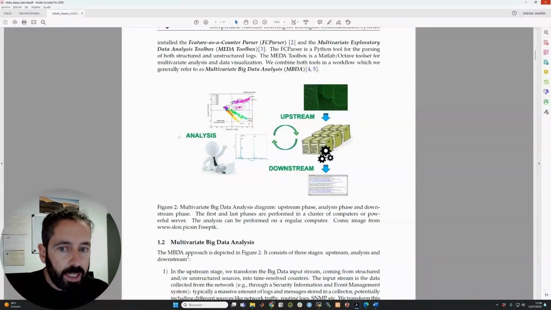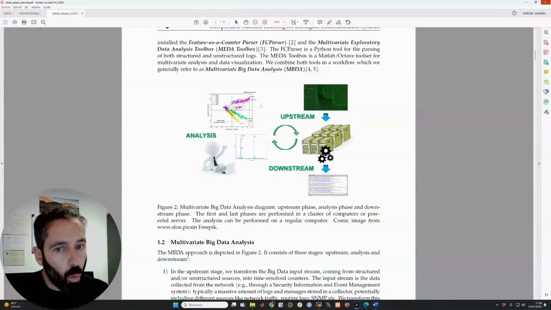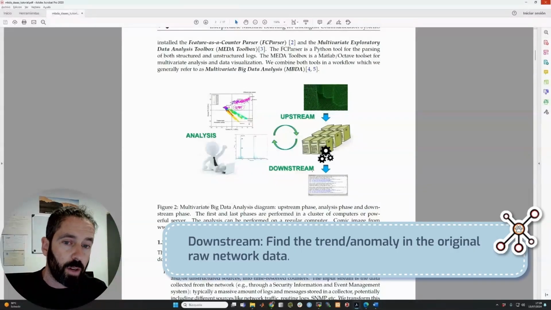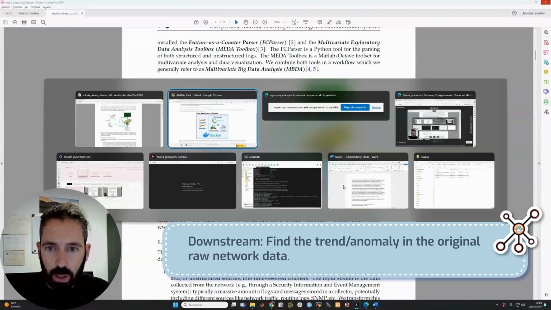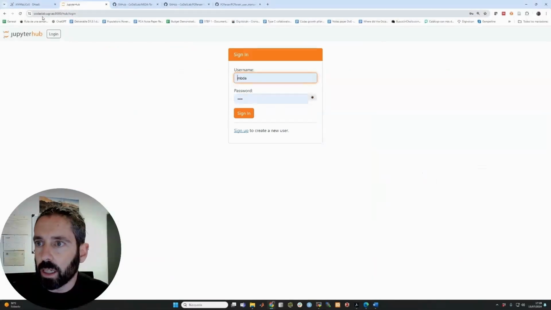We are going to analyze the data in the analysis stage, in which we are trying to find patterns and anomalies. And once we have found an interesting pattern, such as an anomaly, then we can find more information about that anomaly in the downstream stage, in which we try to find the same anomaly but in the original big data stream.